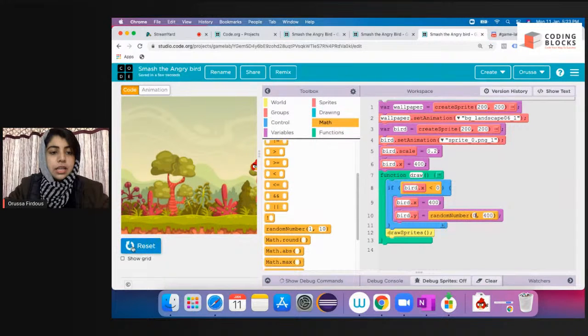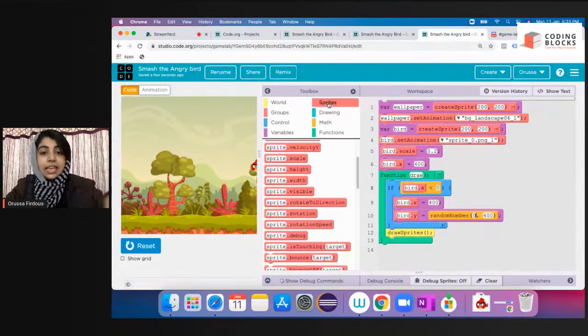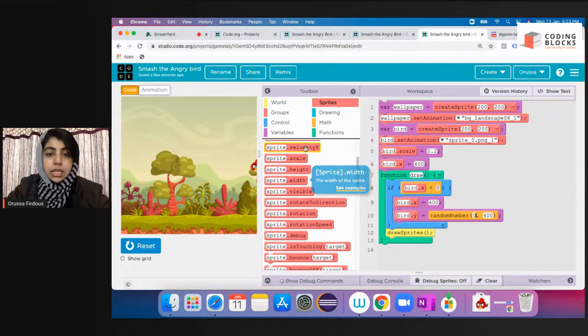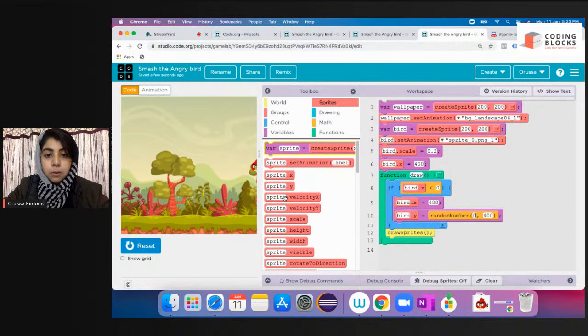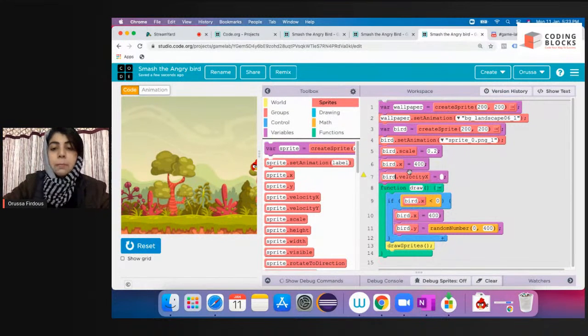But I see my Angry Bird isn't moving. Why? Because I haven't given it a velocity. So I'll go to sprites again and give it a velocity in the x direction. I'll get the velocity x block, so bird.velocity x should be equal to, I'll give it a speed.